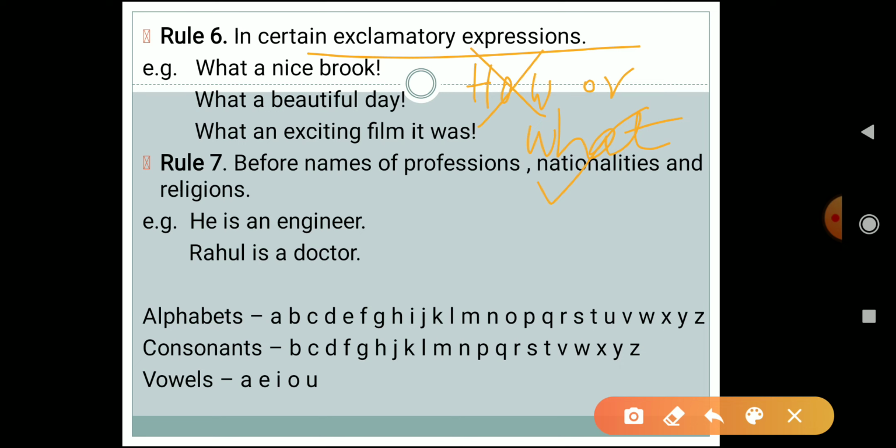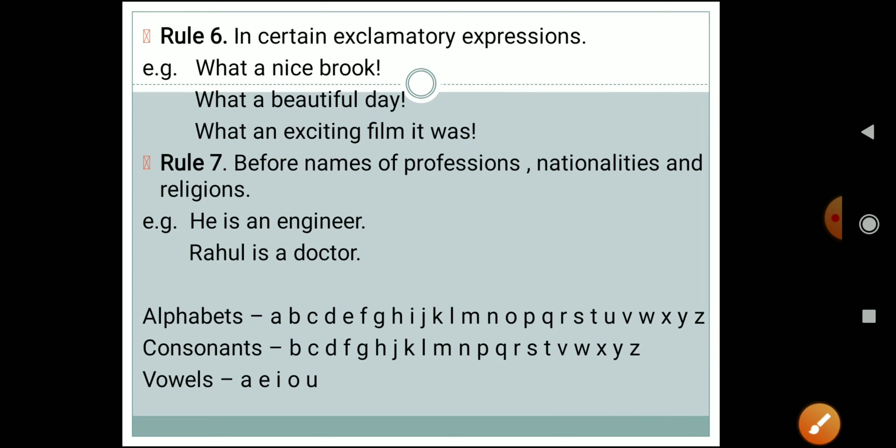For example, what a nice brook, what a beautiful day. So a nice, a beautiful. What an exciting film it was, an exciting. What exciting film it was would be a wrong statement. What an exciting film it was. Okay, I hope this is clear to everyone.